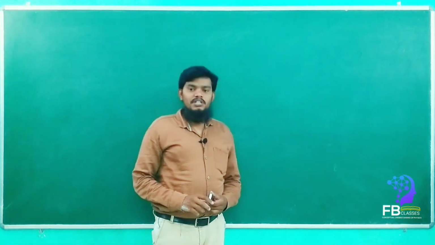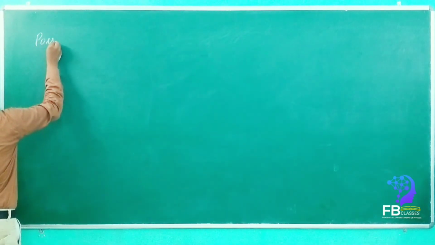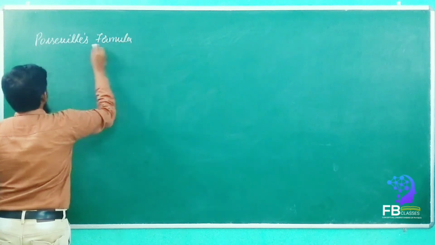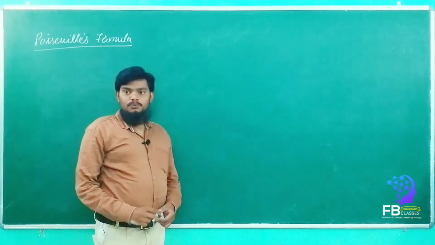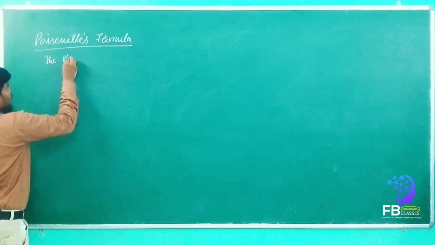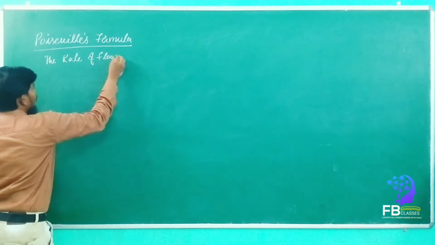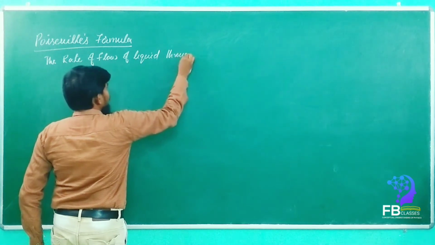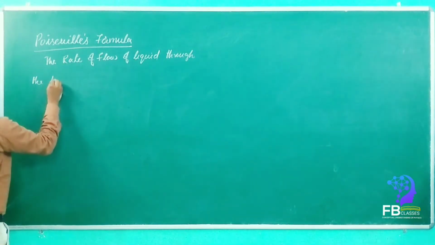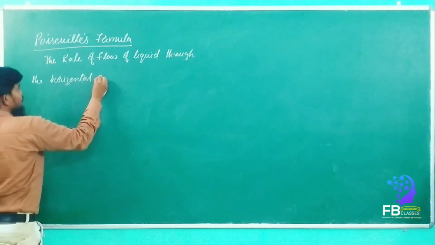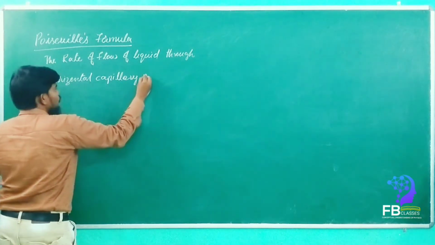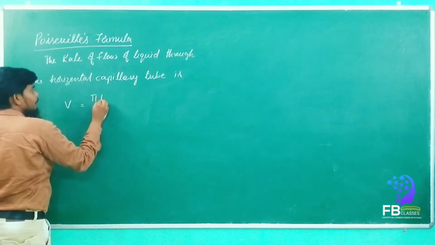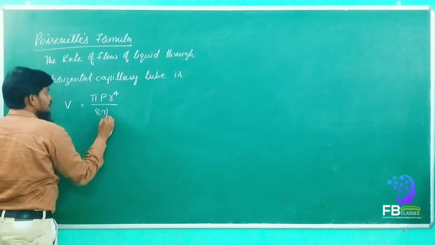Now we are going to learn about Poiseuille's formula. See here, according to Poiseuille's formula, the rate of flow of a liquid or fluid through a horizontal capillary tube is V is equal to pi P r power 4 by 8 eta L.